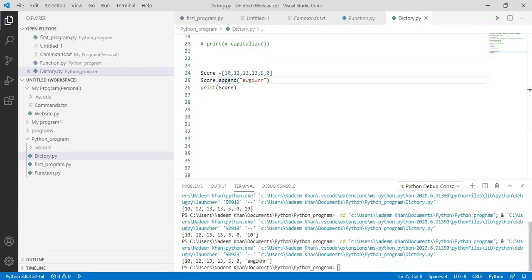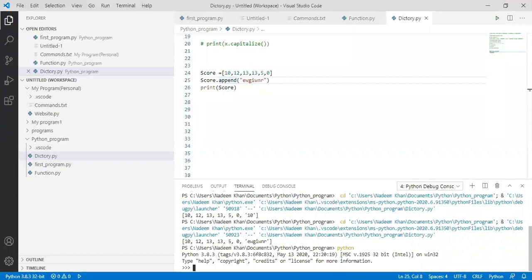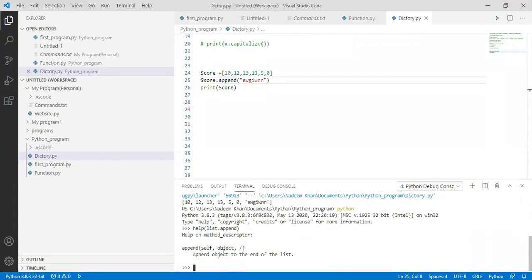So let's see the definition of what Python provides us about this. Let's check help list dot append. Append object to the end of the list.